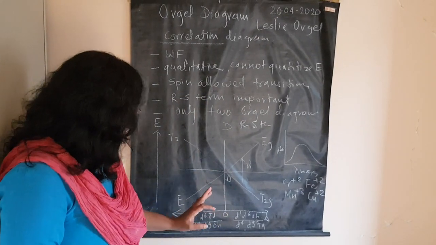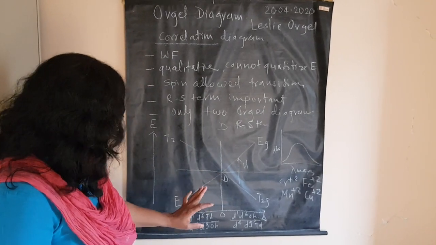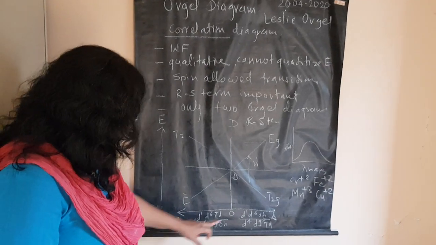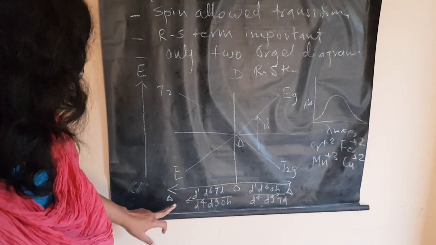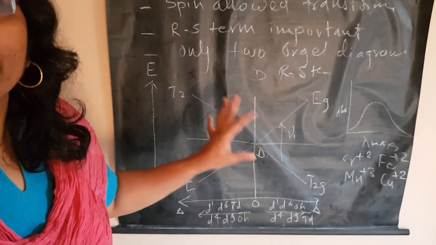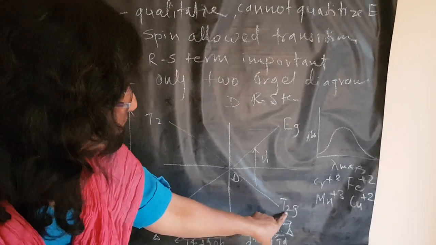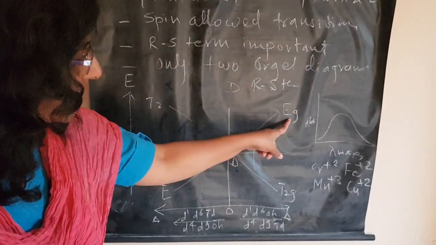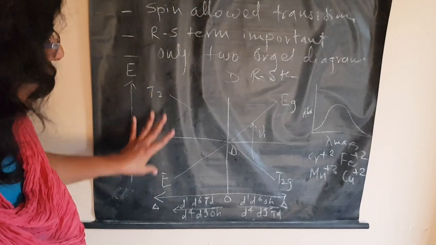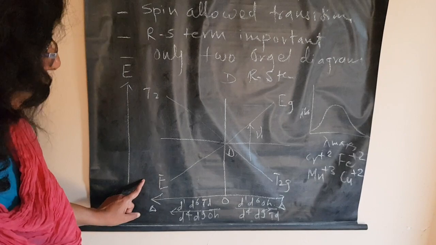Now, how I have drawn this diagram: this is with respect to energy, and this is the crystal field, increasing to this side. This is for octahedral as well as tetrahedral geometry. The D term splits into T2g and Eg, as all of you know. For understanding, I have written E and T2 here; this is for tetrahedral geometry. Even Eg and T2g will come to this side.